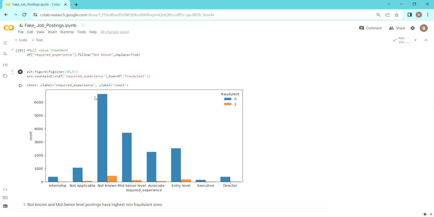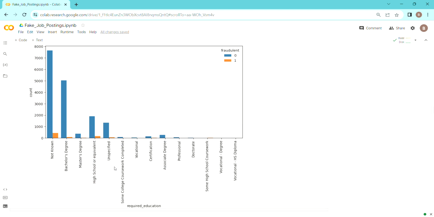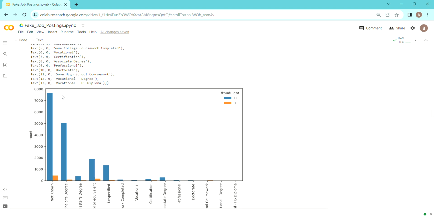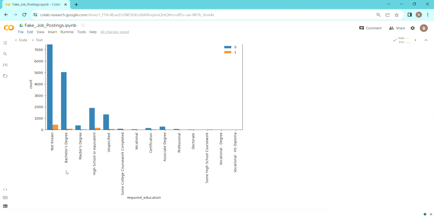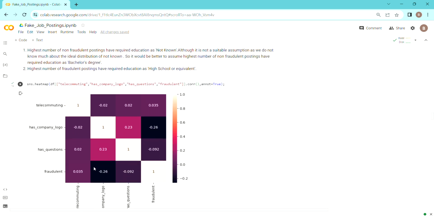As we can see here, we have replaced the null values with not known, and the most non-fraudulent posts have come from that as well, and the most fraudulent posts also have come from not known. For required education also, not known has the highest fraudulent and non-fraudulent ones. So these are the inferences that we could see so far. And for the three categorical variables that we have, telecommuting, has company logo and has questions, let's see how they are correlated with fraudulent.